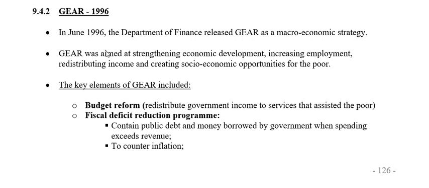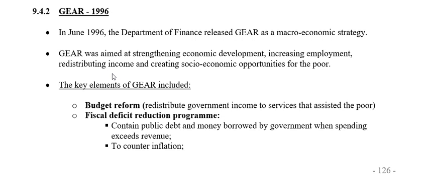Okay, so the aims of GEAR were to strengthen economic development, to increase employment, to redistribute income, and to create socioeconomic opportunities for the poor. They wanted to create economic growth that spilled over into economic development by increasing employment and redistributing income so that poor people would also have opportunities.